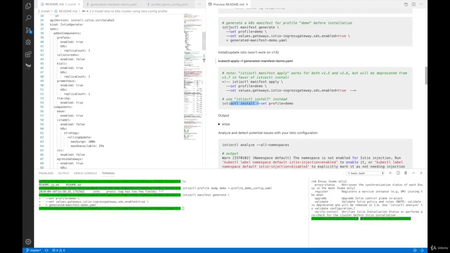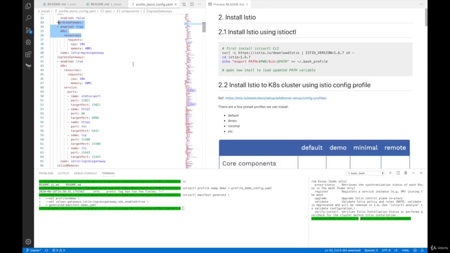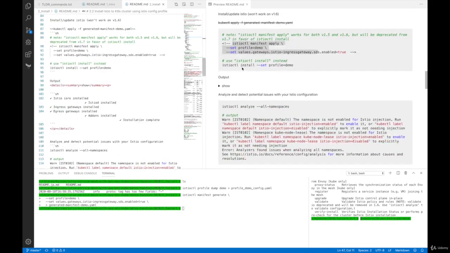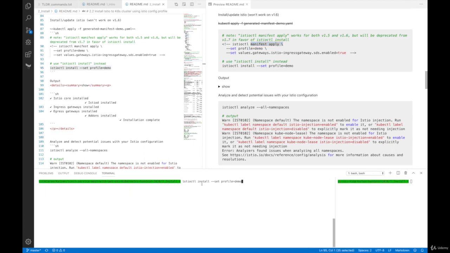The reason why I showed you how to generate the manifest YAML file is because in the same way you have istioctl manifest generate, this one is istioctl manifest apply. This is going to be deprecated. So instead of using this kind of long YAML file configuration, we can just use the istioctl install command as opposed to manifest apply because it's going to be deprecated. So what we're going to do is paste in this istioctl install --set profile=demo and enter.